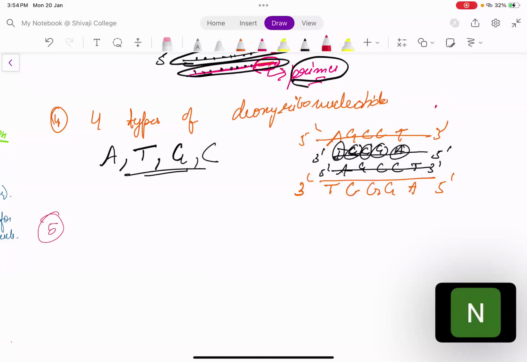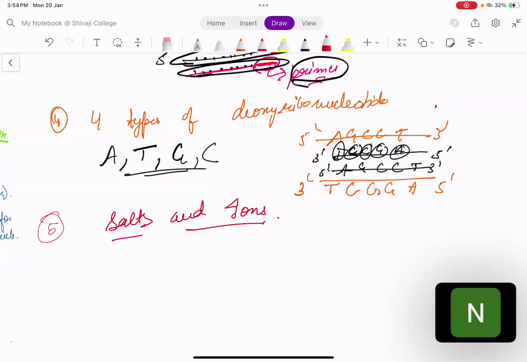Now what is the fifth thing that we require? We also require some salts and ions. Some salts and ions are also required to carry out the reaction. Okay, salts and ions also required to carry out the reaction. So we have seen the requirements of the reaction. हम लोगों ने requirements देख लिया.